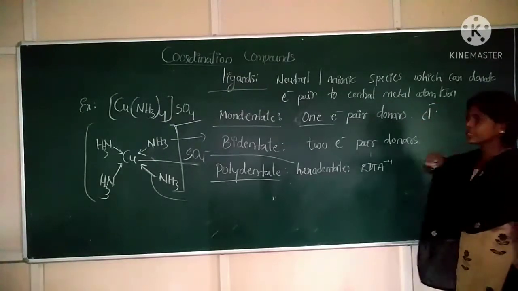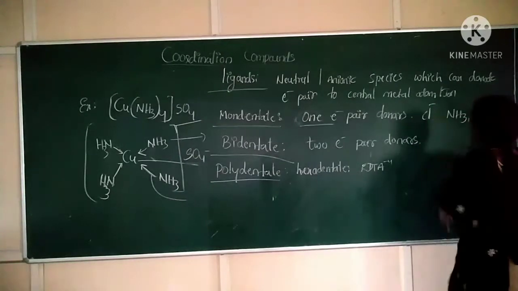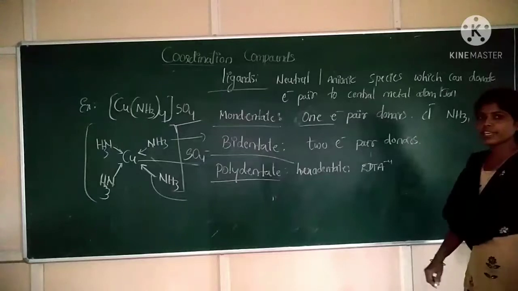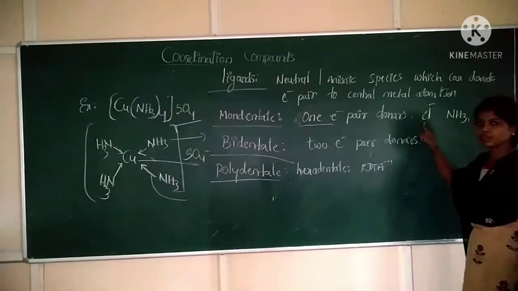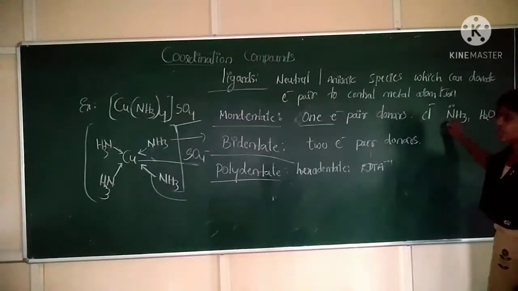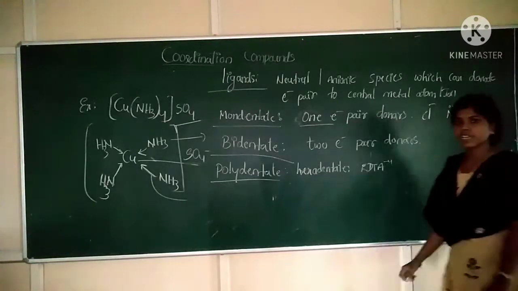Halides, Cl minus. You can write NH3 or you can write H2O. So these are the examples for monodentate ligand. Here only one ligating atom will be present. Which is the ligating atom here? Chloride. Next, NH3: nitrogen is donating its electron. H2O is the molecule, where oxygen is donating its electron.